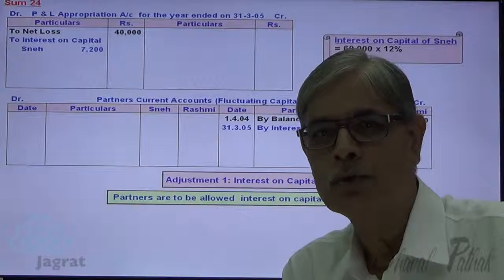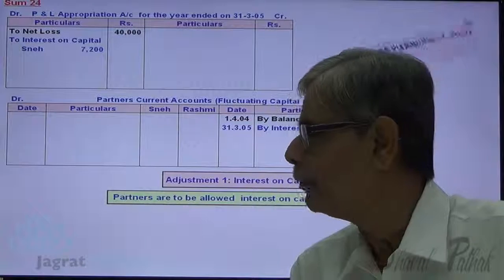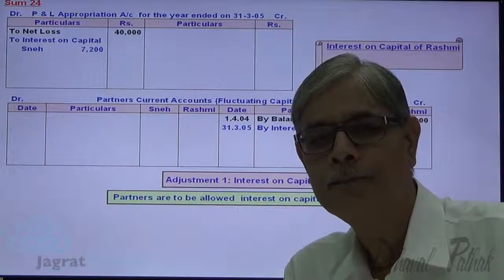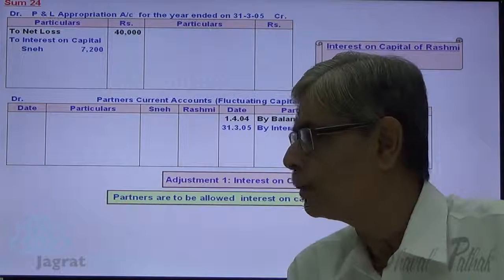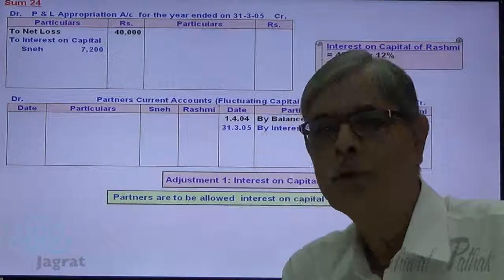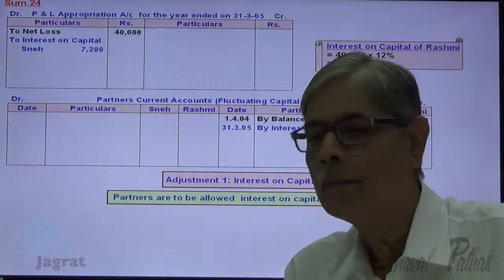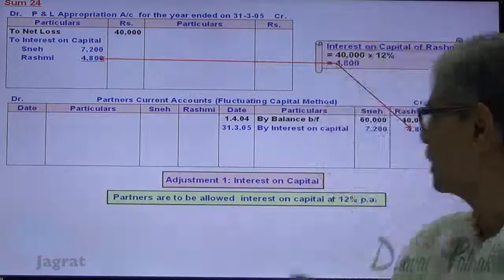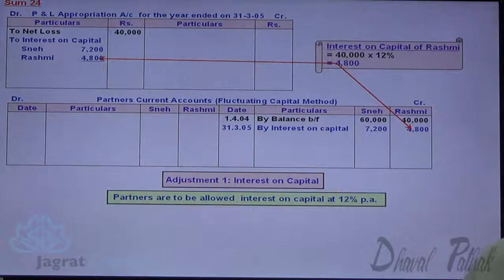Now I want to work out interest on capital for Rashmi. 40,000 into 12%, 4,800. Profit and loss appropriation account debit to partners capital account credit 4,800.